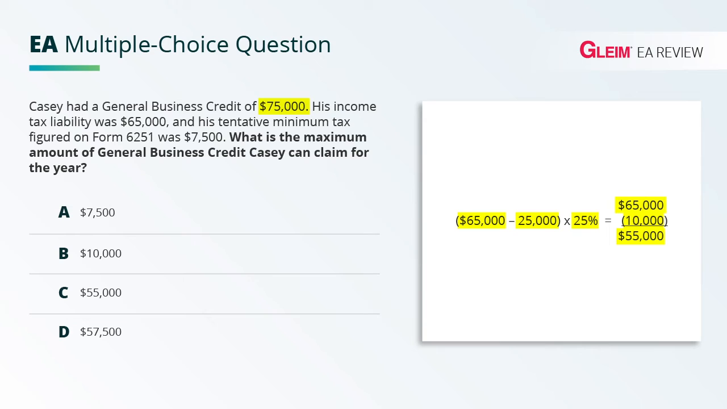So the rule is you take the lesser of the $55,000 limitation or the $75,000 general business credit. So the correct answer here is C, $55,000. Let's consider why the other choices are incorrect.